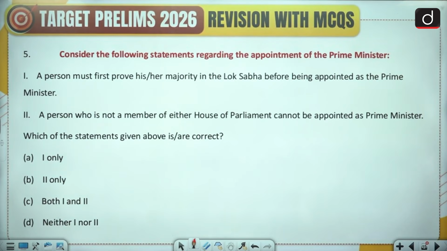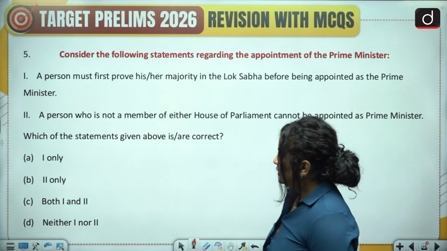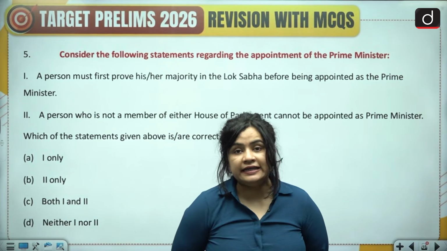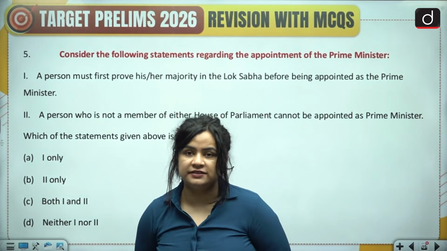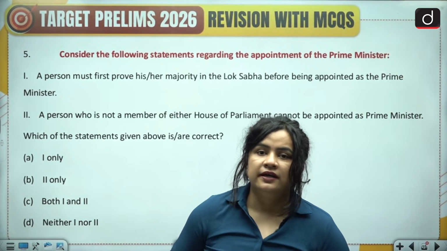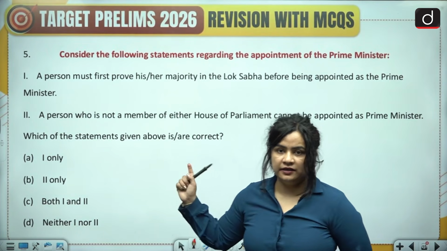Question 5. Consider the following statements regarding the appointment of the Prime Minister. 1. A person must first prove his or her majority in the Lok Sabha before being appointed as the Prime Minister. And second, a person who is not a member of either House of Parliament cannot be appointed as Prime Minister. Now here, the President usually has a clear mandate as to whom to appoint as the Prime Minister, and it is the leader of the majority party in the Lok Sabha.